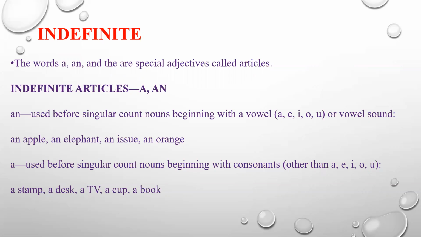In the 26 letters, there are 5 vowels, A, E, I, O, U, and other than that, all the 21 are called consonants. So other than the vowel sound, a is used for the other nouns. So the indefinite articles a and an are used before a vowel or a consonant. So you have to be clear with this.